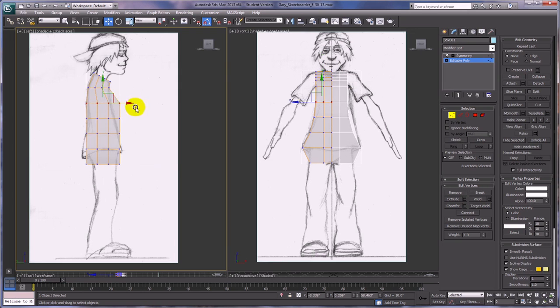This needs to be scaled here also. Scale it in a little bit, right click, move. Same thing here, scale, just a little bit, there we go, move. And of course you can see I'm right-clicking the viewport to get those tools. And then this one is probably pretty good. I'm just going to move it over a little bit. This one's going to need to be scaled out this time. Scale, and then scale it out a little bit, about like that. Get the move tool, make sure that it's in position.